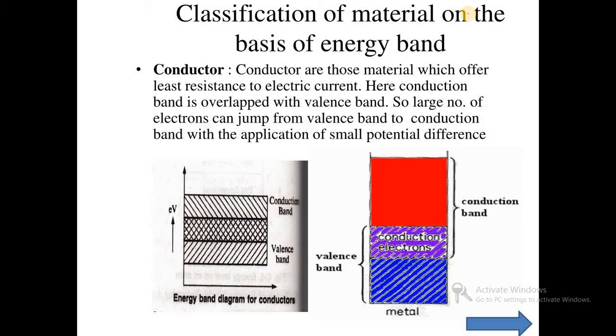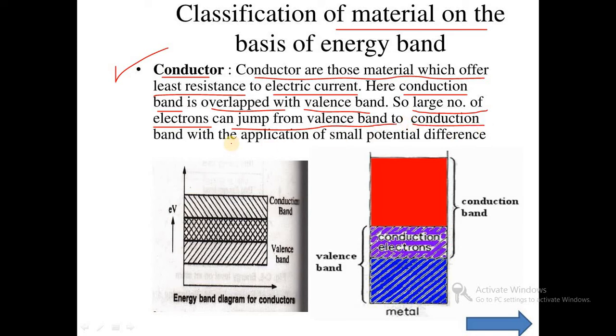So, classification of materials on the basis of band theory. First, we have studied the conductor. Conductors are those materials which offer least resistance to electrical current. They have high electrical conductivity because there is no energy gap between the valence band and conduction band. Here the conduction band overlaps with the valence band, so a large number of electrons can jump from the valence band to the conduction band with the application of a small potential difference.